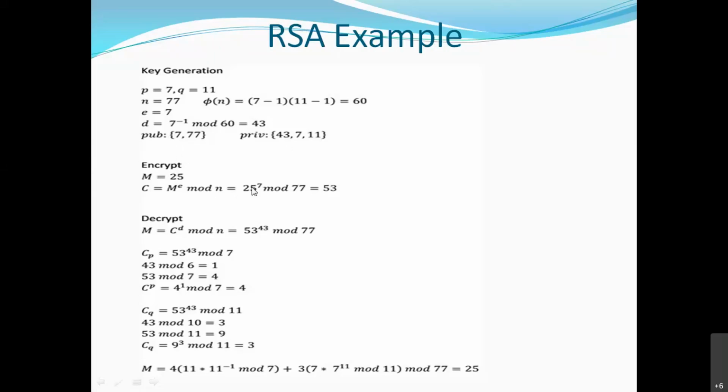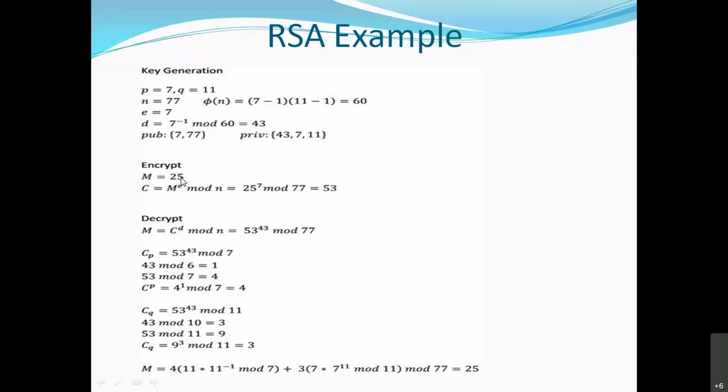So 25. This is the formula for encryption. So 25 raised to 7, where 7 is the public key, mod 77. And the ciphertext I get is 53. What is the original text?